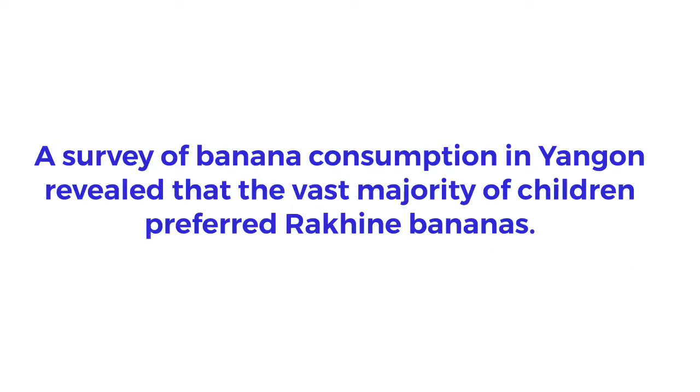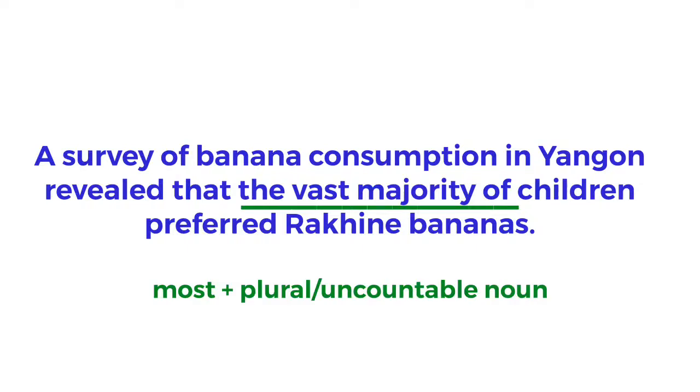A survey of banana consumption in Yangon revealed that the vast majority of children preferred Rakhine bananas. The vast majority of is another way to say most plus plural or uncountable noun. Most children, the vast majority of children. Most people, the vast majority of people. Please note that you cannot say most plus singular noun, and you cannot say the vast majority of plus singular noun. This requires a plural or uncountable noun.